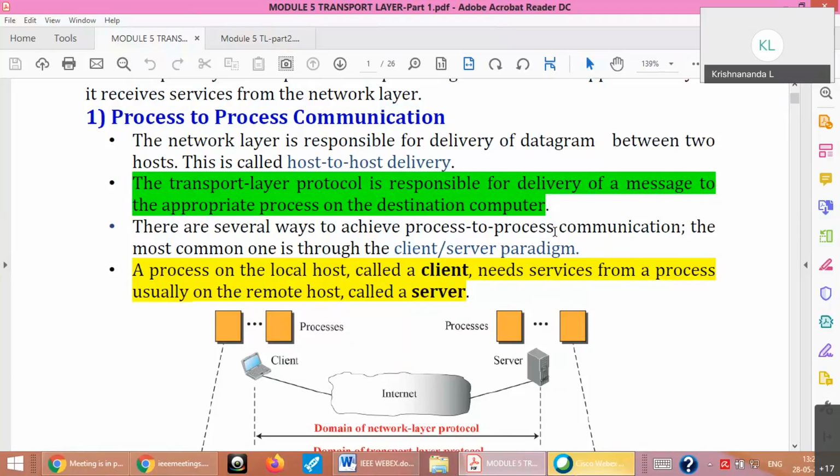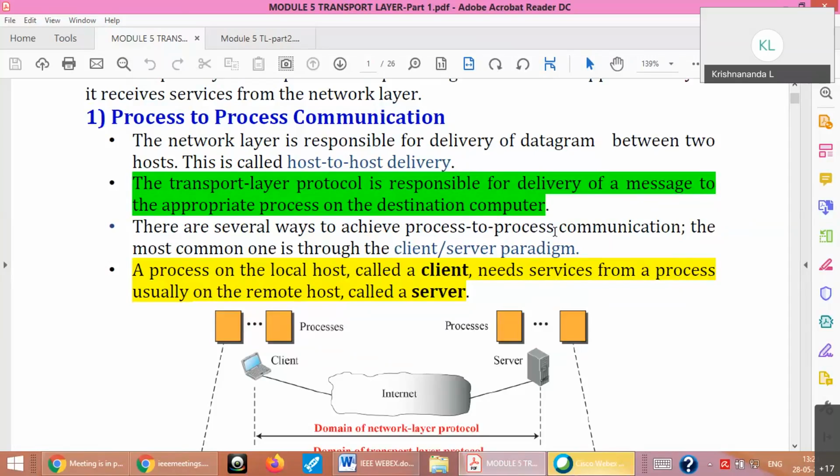Then this one, IP address versus port number. This is what I have told. Earlier, you identify the host with the IP address. In that host, you want to identify process number 13, which is, for example, daytime, which tells you the time of the day. You can see these brown boxes, so many processes. Out of that, I'm accessing 13.